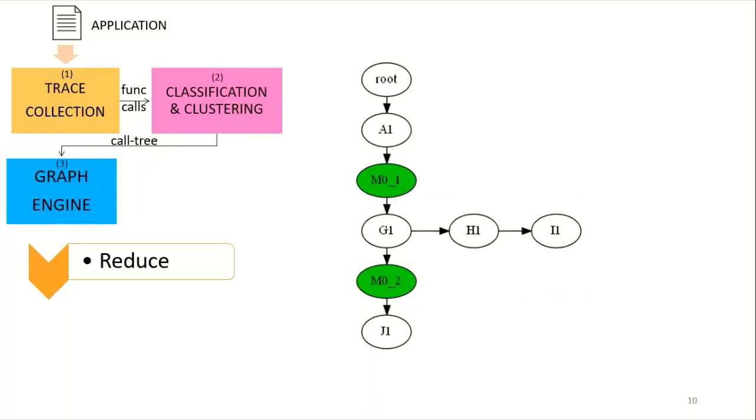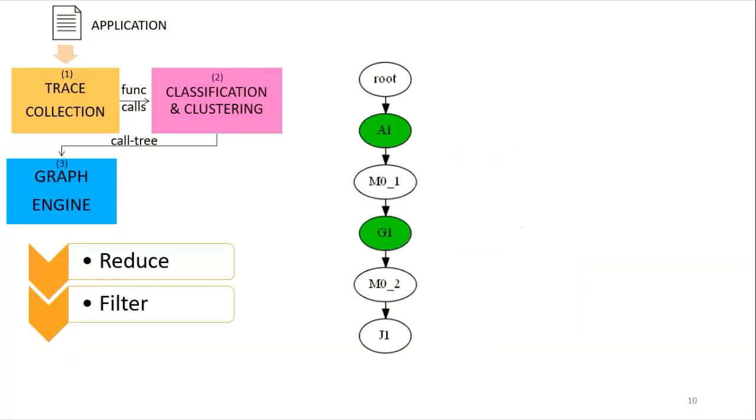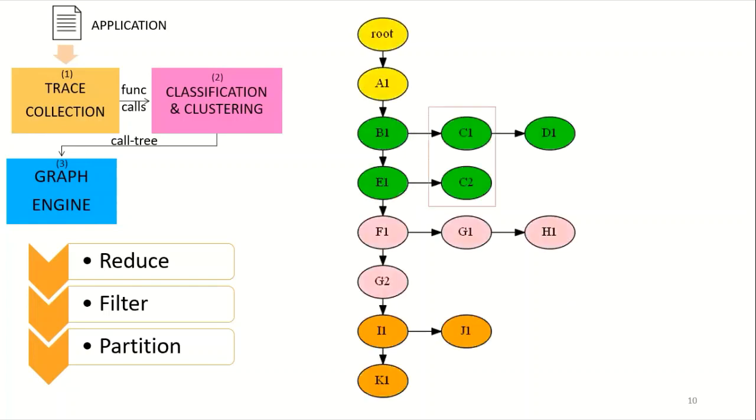Next, we applied a filter function on the reduced tree to filter out nodes that take very few cycles to execute, less than a threshold. In this example, we filter out functions B1, H1 and I1 based on their execution cycles. Finally, we partition the filtered trees into a few subtrees, 10 to 15, based on the structure of the tree. Nodes with the same function name remain in the same partition.